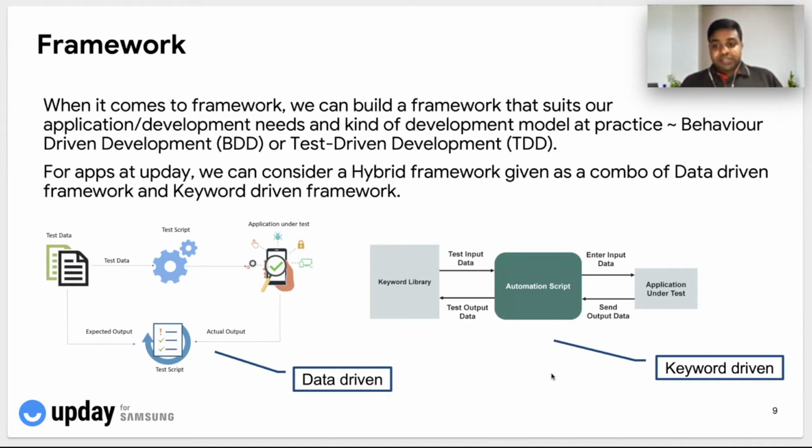And the driver script or the automation script that we have will only test the application with a particular set of data that we have keyed in as part of our function library or the keyword library. And it will just check for the application flow for both positive and negative scenarios that were scripted by us. So the difference between data-driven and keyword-driven is, in the case of keyword-driven, we will not test for the boundary values. We will only test with a set of data that is already available with us, which can be limited in this case.